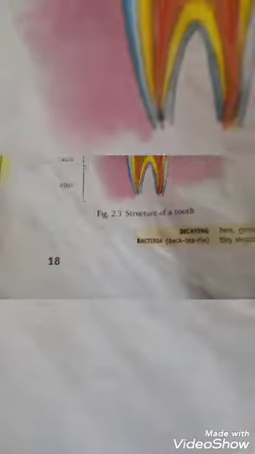So in the previous class we have completed our lesson, teeth and microbes. So today we are going to do the textbook part of this lesson. So take out the textbook page number 20.